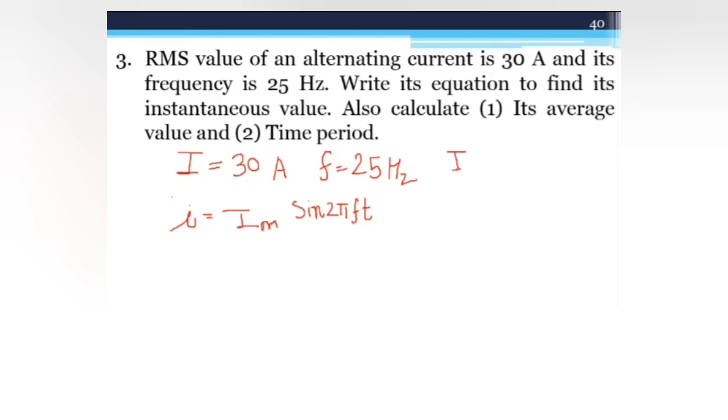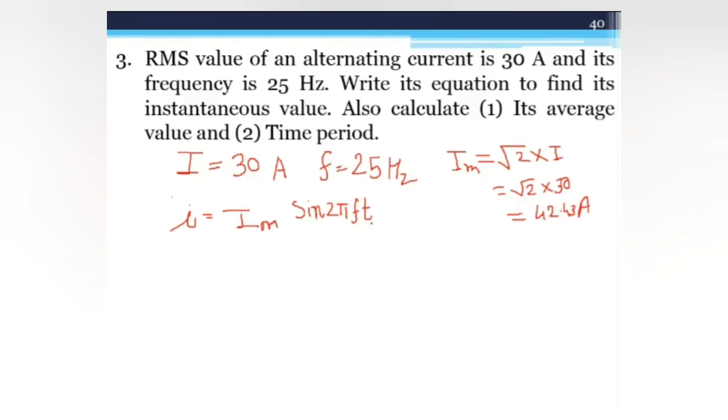So you know the relation between the maximum peak current and the RMS value. The maximum peak current Im is equal to root 2 into I RMS. So here Im is equal to root 2 into I, and the value of I is 30 ampere. So it is root 2 into 30, and you will get the peak value of current, 42.43 ampere.